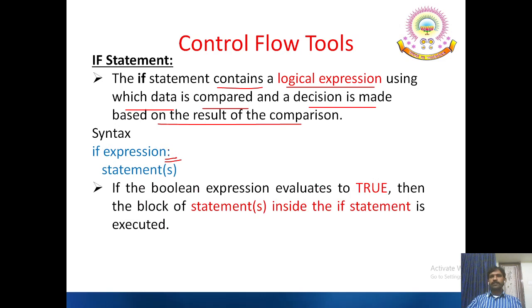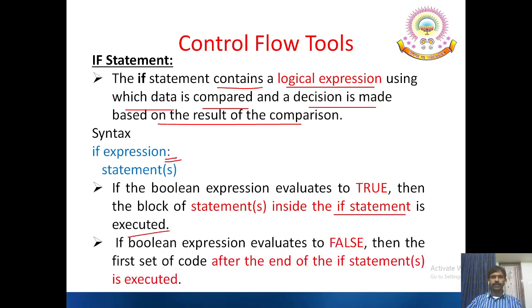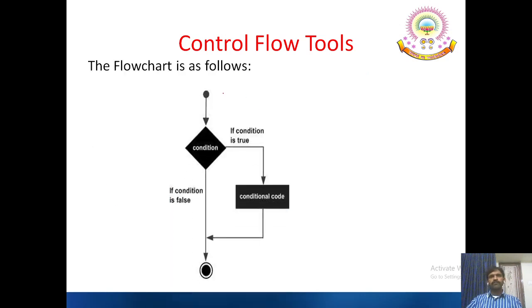If the Boolean expression evaluates to true, then the block of statements inside the if statement is executed. If Boolean expression evaluates to false, then the first set of code after the end of the if statements is executed. That means it is ignored at all. The flowchart is as follows. If the condition is true, then the statement to be executed is followed and it continues to the normal sequence.